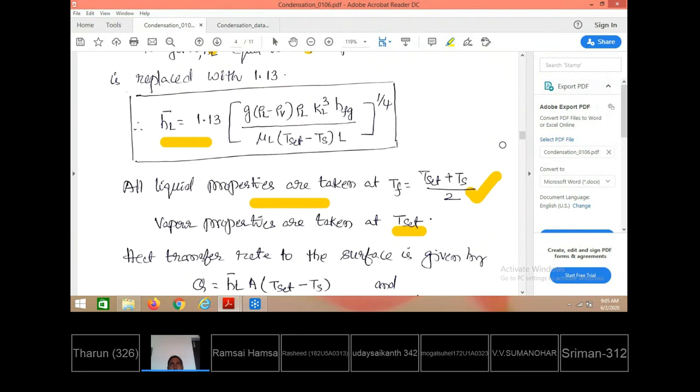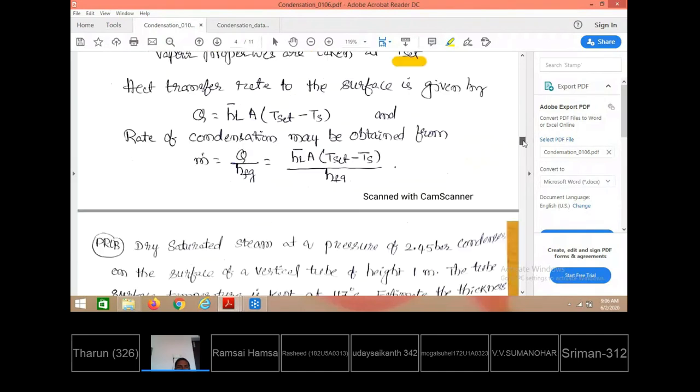When we are using steam as the vapor, we can use either the steam tables or the HMT data book to get the properties. The data book is convenient for taking the properties for steam. Steam in the vapor form, we take the properties at saturation. Steam in the liquid form, we take the properties at the film temperature. All are available in the data book.